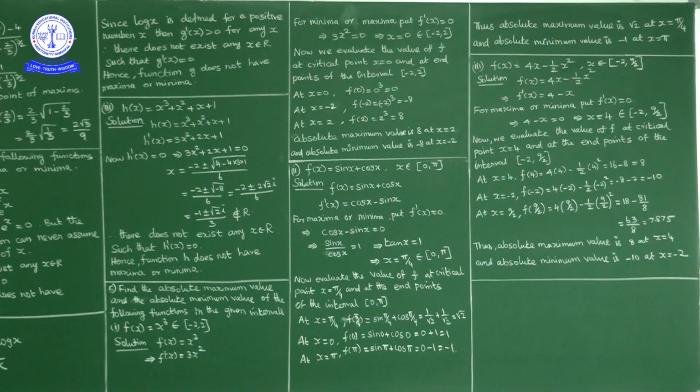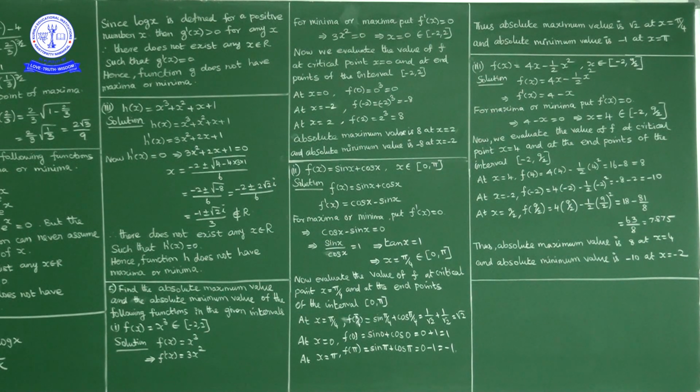Now find the function value at the critical points as well as at the end points of the interval. Okay. Now among these values, whichever is maximum, that is the absolute maximum, and whichever is the minimum, that is the absolute minimum.